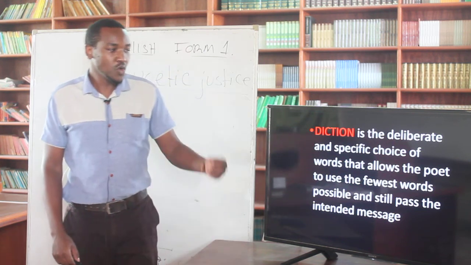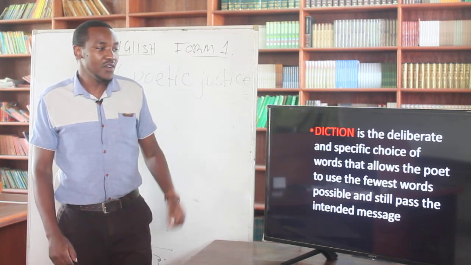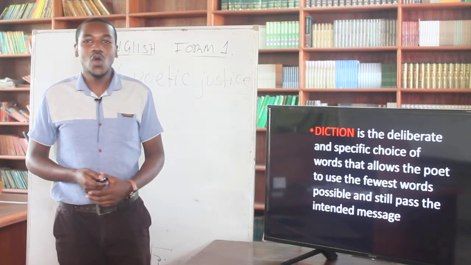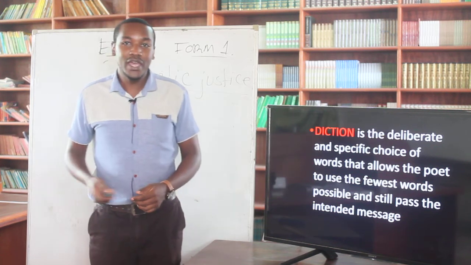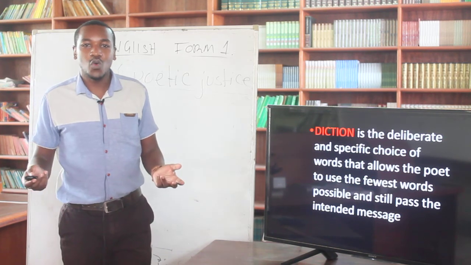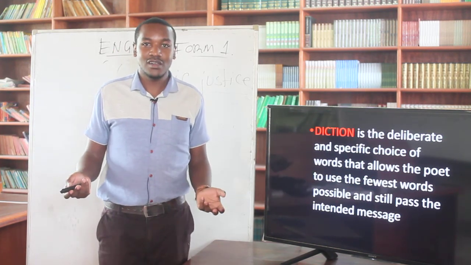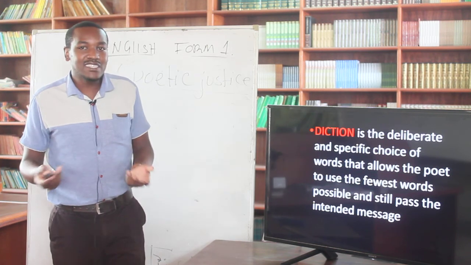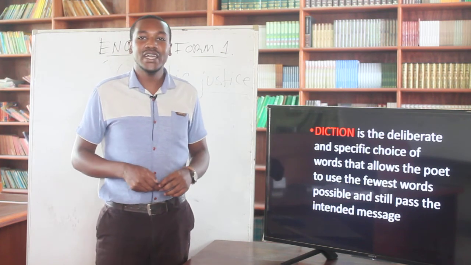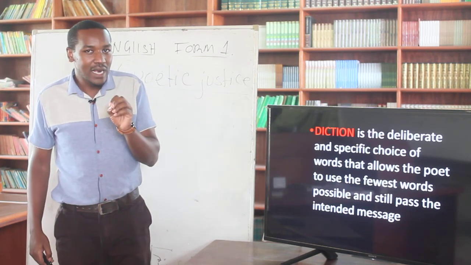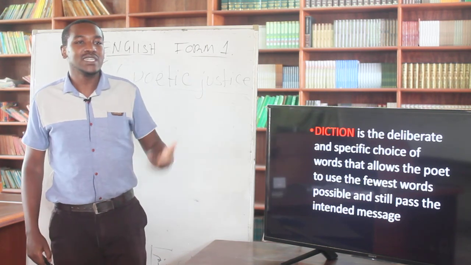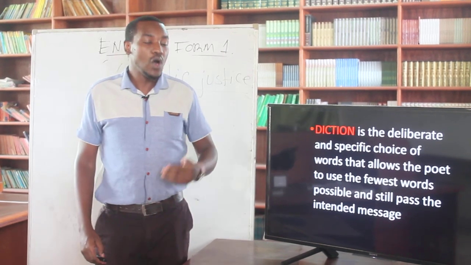So the choice of word for Mahmoud is powerful, because that's what he would like in a car. On the other side, we shall have Sumaya describing the same vehicle and saying, oh, what a beautiful car. Both of them are describing the same car, but the choice of word is very different. So how we choose words is diction. And we choose words depending on what we want to deliver to our audience.